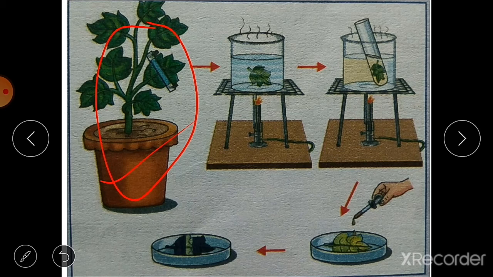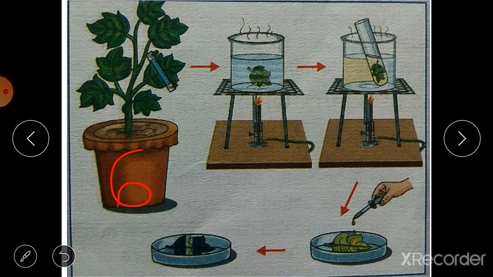Then cover a part of a leaf. Here you can see this part is covered with the paper, that is black paper, and it is fixed here with the help of these clips. Then this plant you have to again put into the sunlight for 6 hours. After that you pluck the covered leaf.